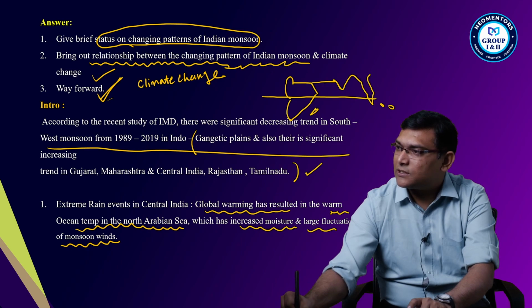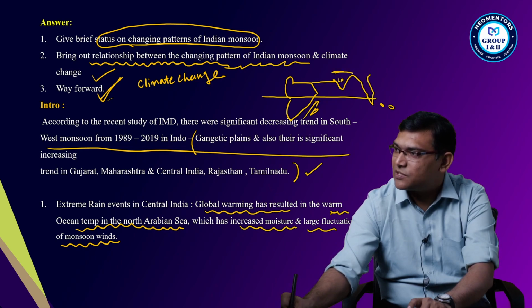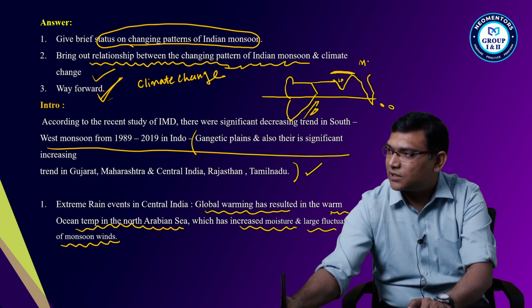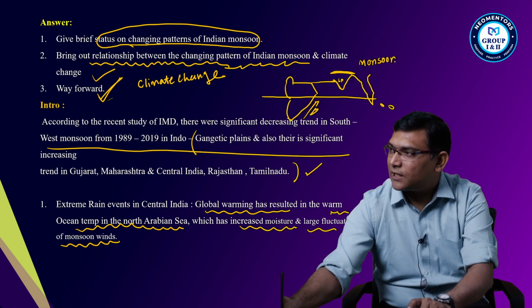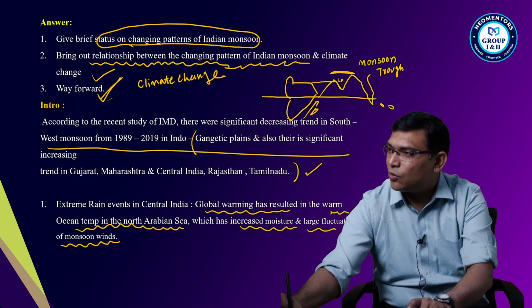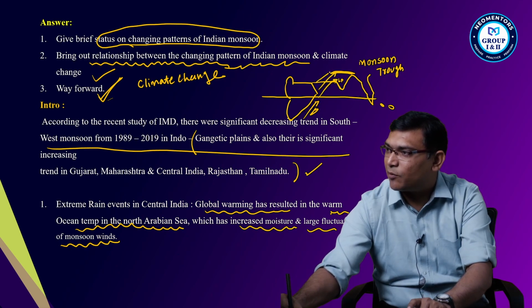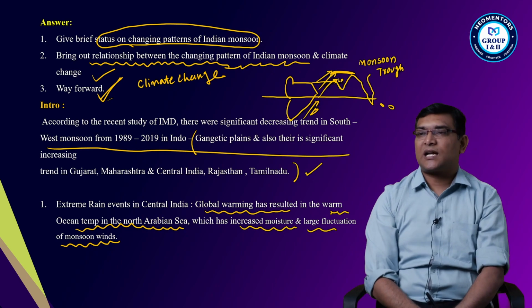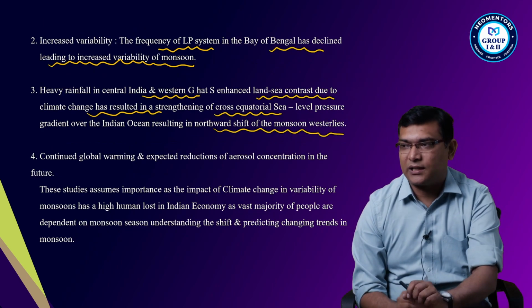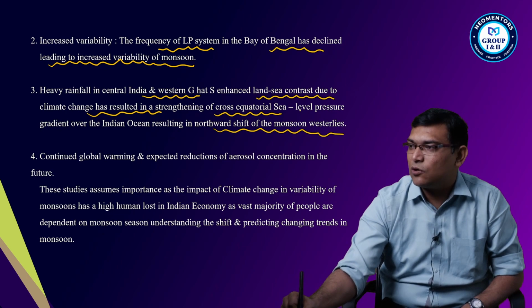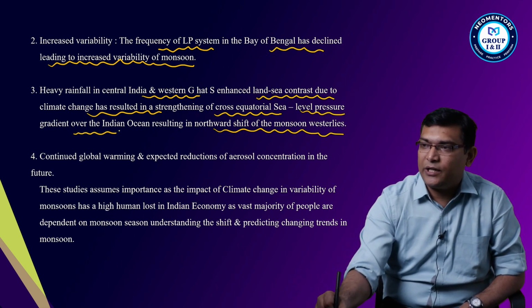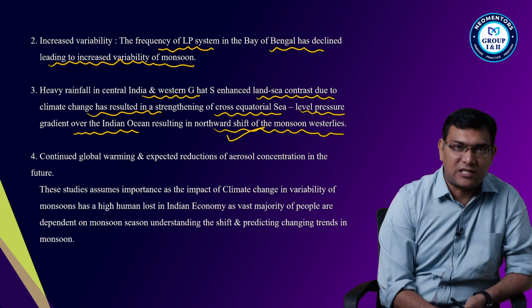What happens here? You see the low pressure system, because there is a strengthening of the low pressure system, the trough has shifted. The monsoonal trough has been shifted, and because of that more moisture is collected and deposited here. That is the meaning. As they collect more, more rainfall occurs. So strengthening of the cross-equatorial sea low pressure gradient over the Indian Ocean results in a northward shift of the monsoonal westerlies.